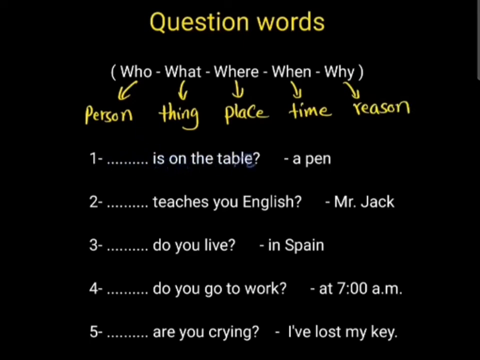Blank is on the table. The answer is a pen, which is a thing. And for things we use what? What is on the table? A pen.